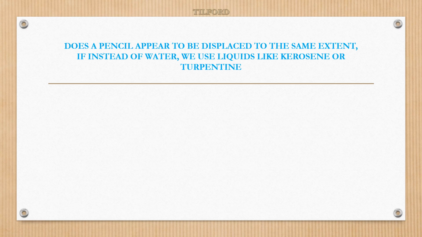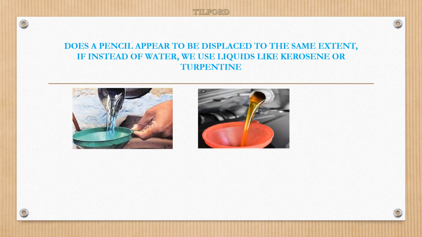Does a pencil appear to be displaced to the same extent if instead of water we use liquids like kerosene and turpentine? Yeah, we have seen a pencil appearing to be displaced when it is kept in a glass of water.